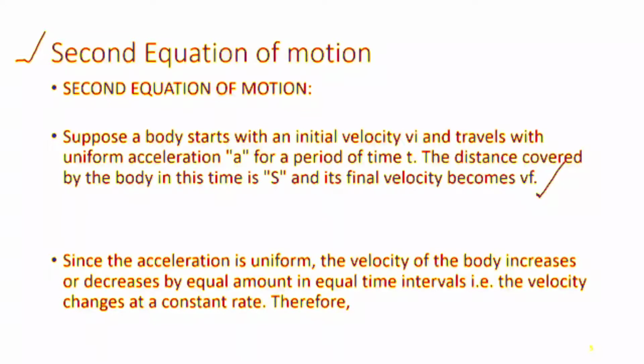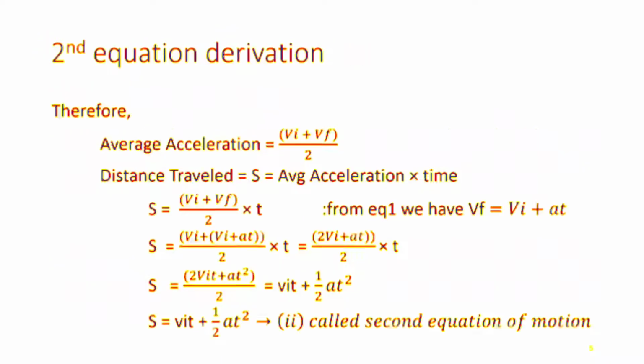Now let me explain. The acceleration is uniform, so the velocity of a body increases or decreases by an equal amount in equal time, i.e. the velocity changes at a constant rate. Therefore we take the average velocity, which is equal to Vi plus Vf divided by 2, where Vi is initial velocity and Vf is final velocity.